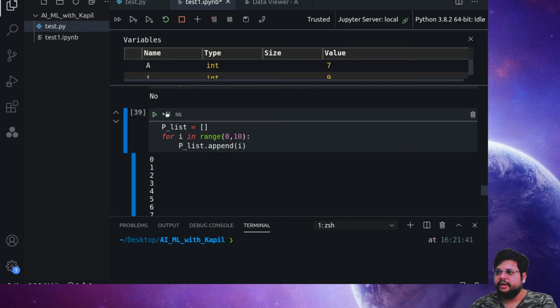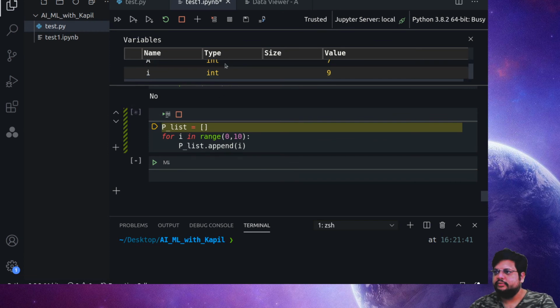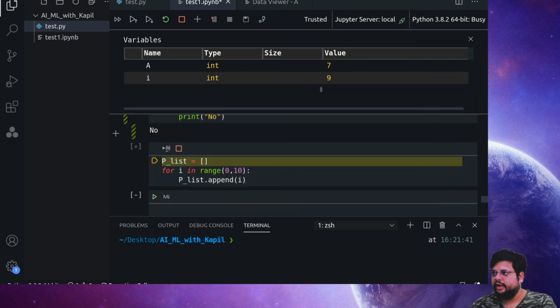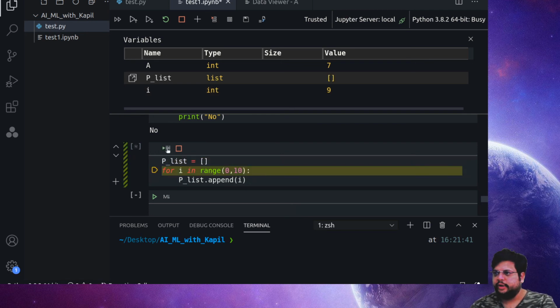We can reiterate it like this. We have the variable explorer there. How many variables do we have? We have up to i. So I'm assigning this as p list. Okay, p list has been assigned, and it's empty right now.